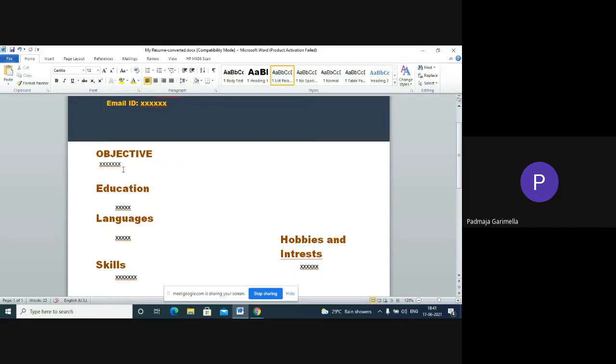And next comes your intermediate. Mine is Sri Gayatri Educational Institution, the college, and which board, SSC, and how much percentage you secured, 92%. And next comes your undergraduation. First you should write undergraduation, then which board, and then your college name, IEC University, and you can also mention where it is located. Mine is located in Himachal Pradesh, and the last one is your percentage, how much you secured, 70%.